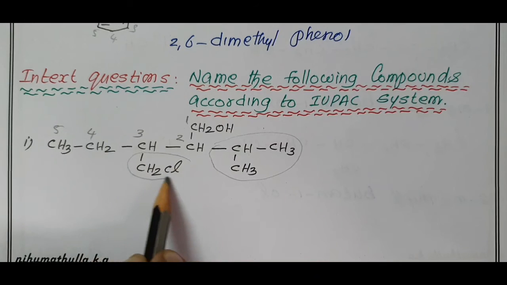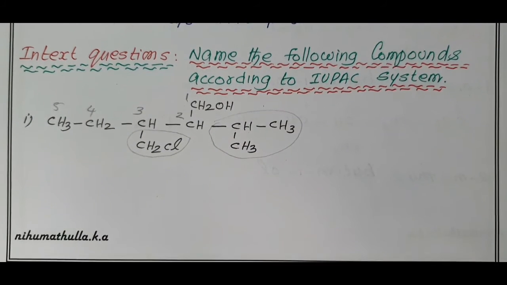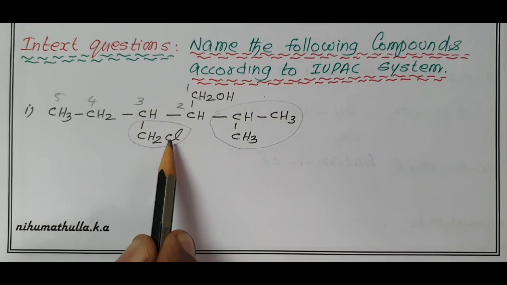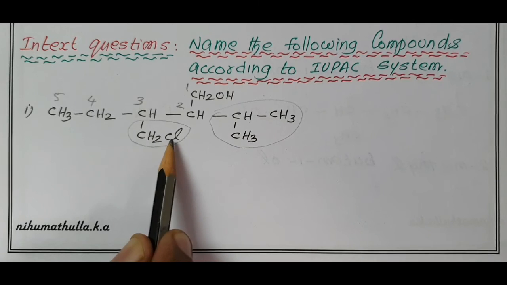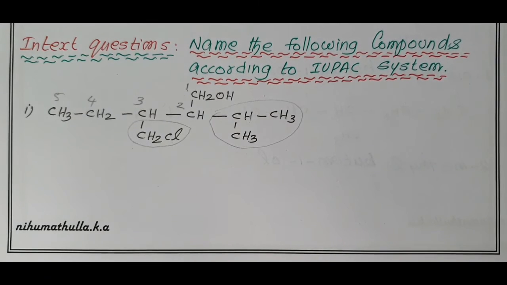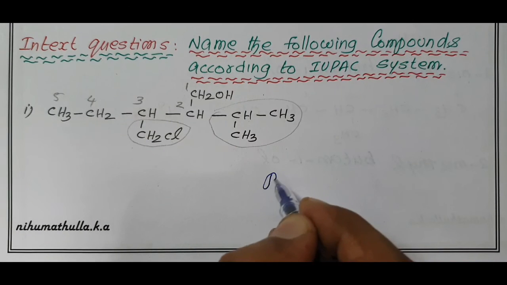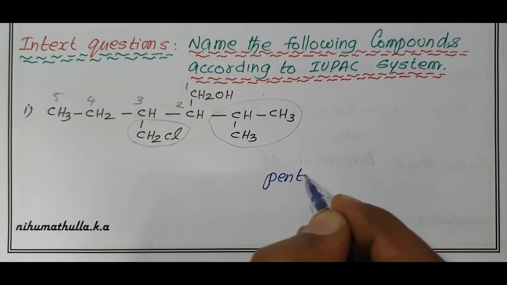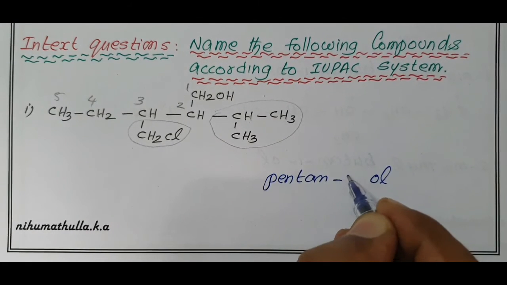In the third carbon, we have CH2Cl. What is CH2Cl? A new name, nothing but chloromethyl: one carbon methyl, loss of H, chloromethyl. Main chain containing 5 carbon atoms, root word pent, carbon-carbon single bond ane, OH ol, position of OH is 1.